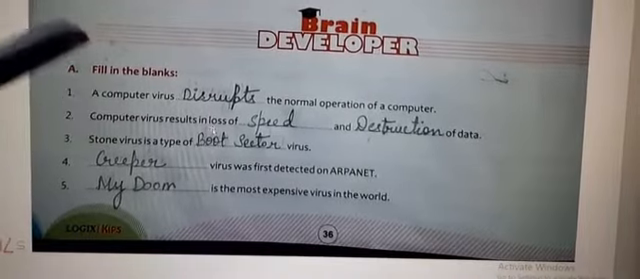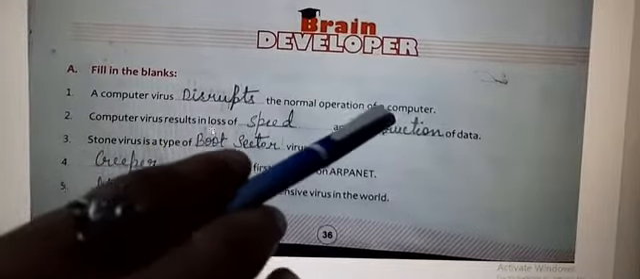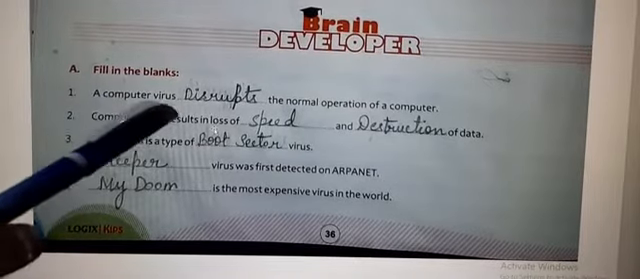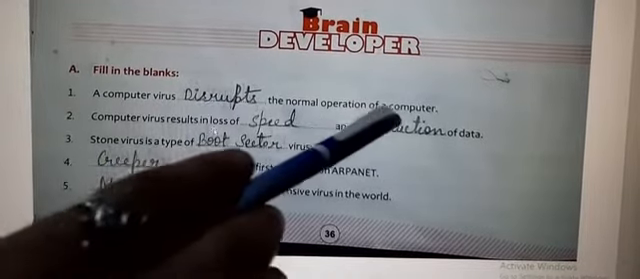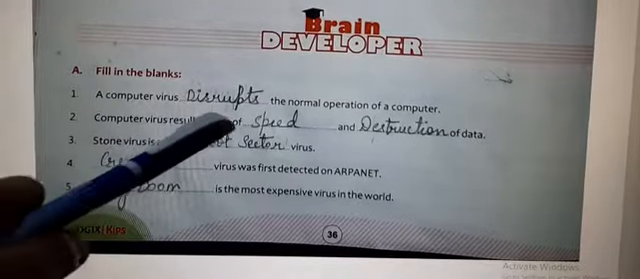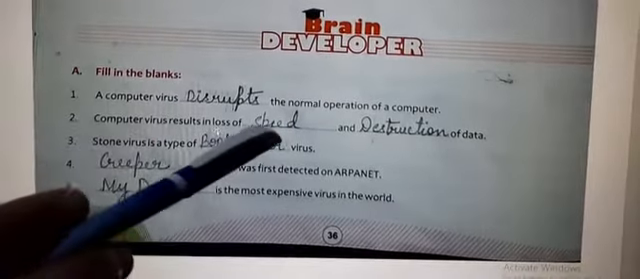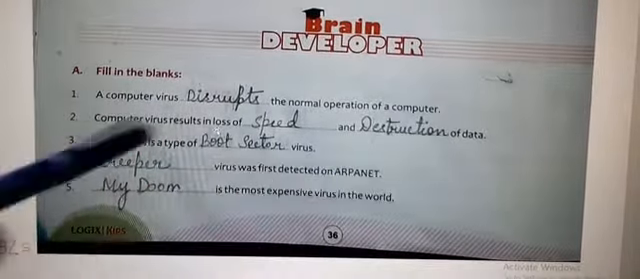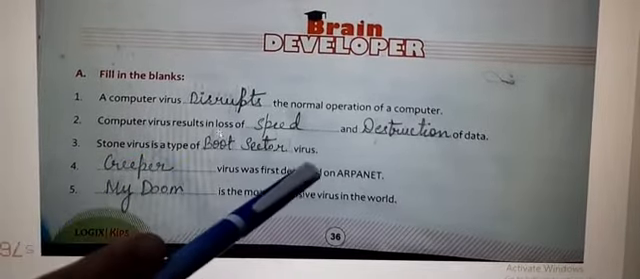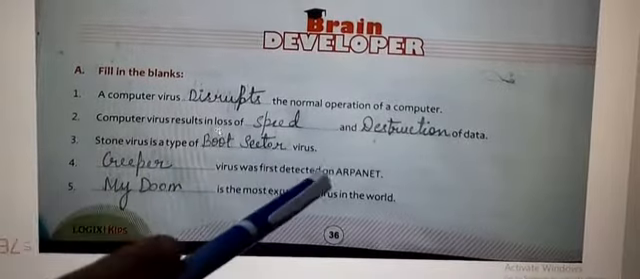First is a computer virus dash the normal operation of a computer. That is disrupt. A computer virus disrupt the normal operation of a computer. Second, computer virus results in loss of dash and dash of data. So, answer is speed and destruction of data. Third is stone virus is a type of dash virus. Stone virus is a type of boot sector virus.